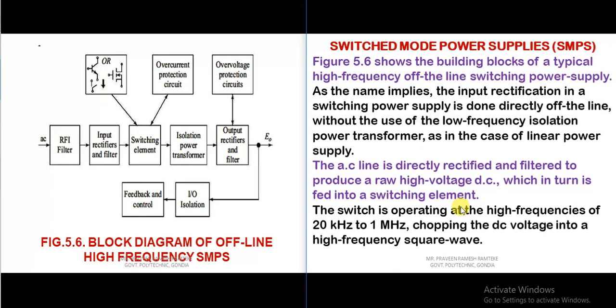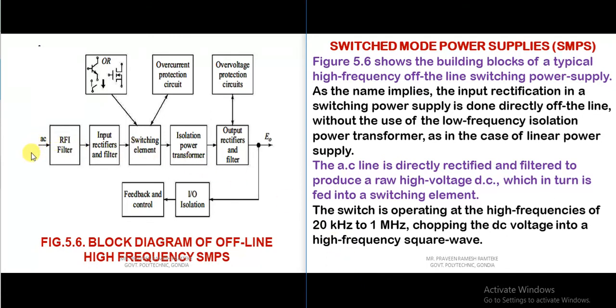Now this switching element is operated at a very high frequency that ranges from 20 kHz to 1 megahertz, and it chops the DC voltage into a high frequency square wave.